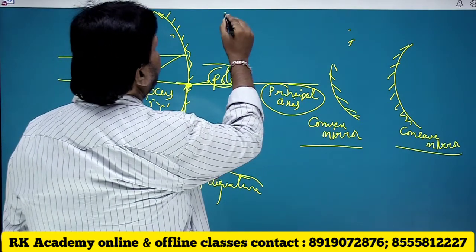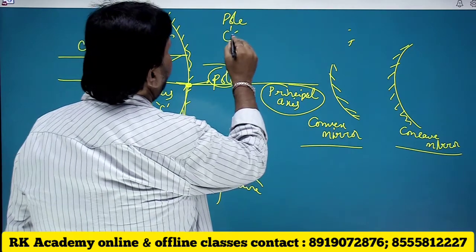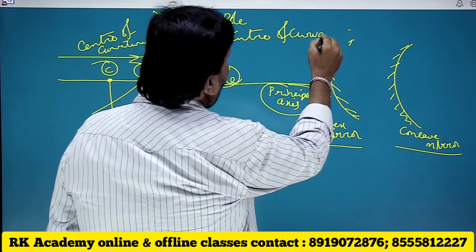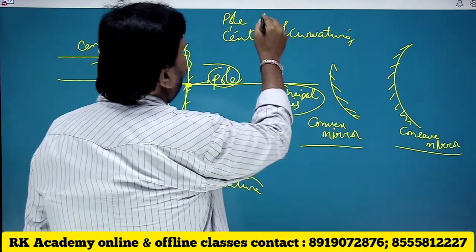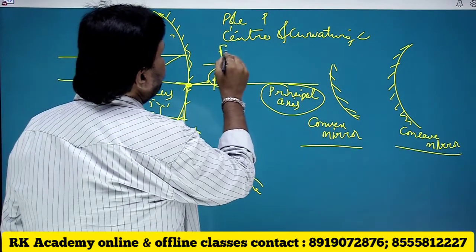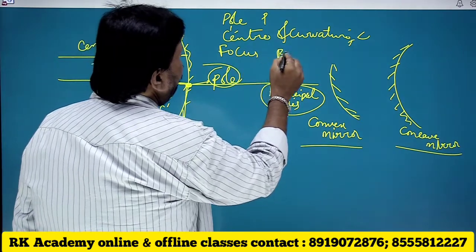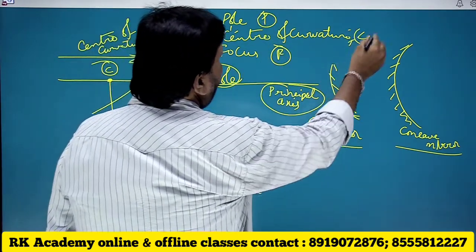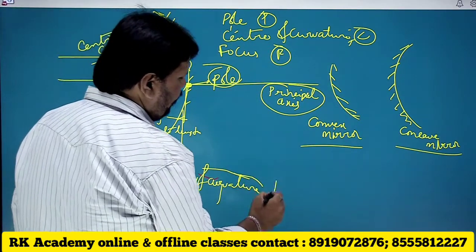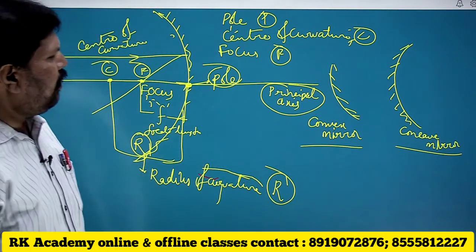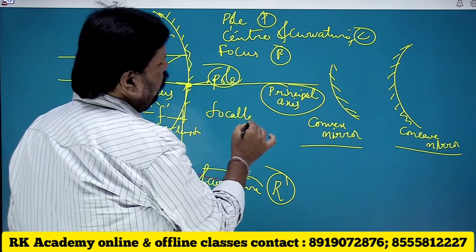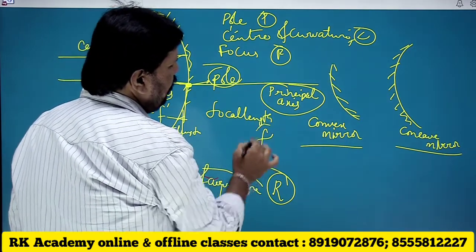Very first one is pole, second one is center of curvature, and third is principal focus. Pole is denoted by P, center of curvature denoted by C, and principal focus denoted by F. Distance between pole and center of curvature is known as radius of curvature denoted by R. Distance between pole and focus is known as focal length denoted by small f.